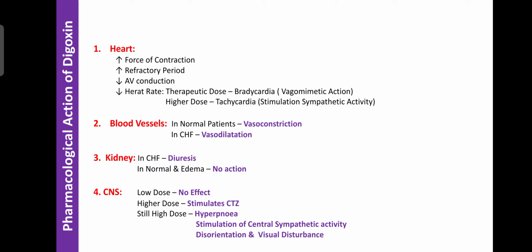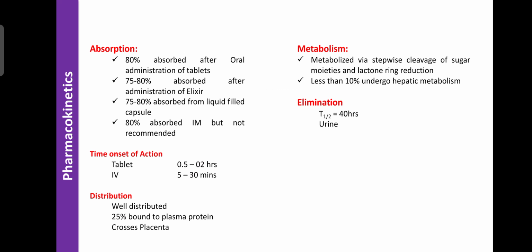The patient is unable to talk, is always shouting, and shows irritable behavior. He cannot recognize the environment, or the doctors, family members or nurses. That condition is the disorganization. It also occurs due to digoxin toxicity, and it can also cause visual disturbance. So now we learn regarding the pharmacokinetics.